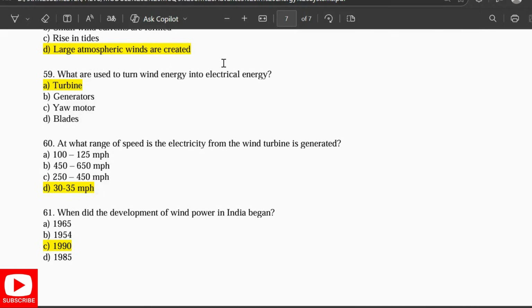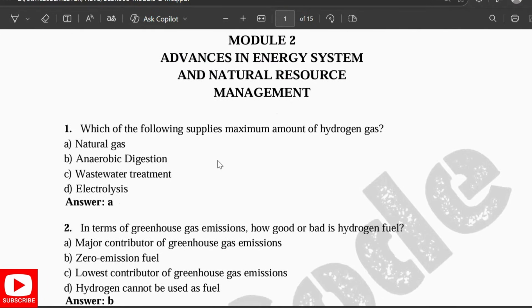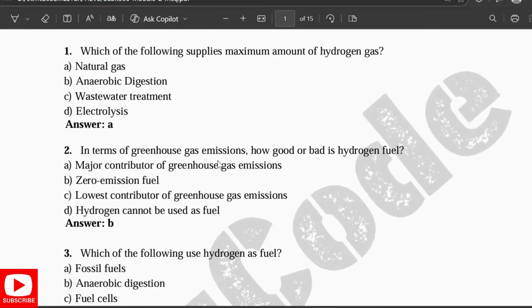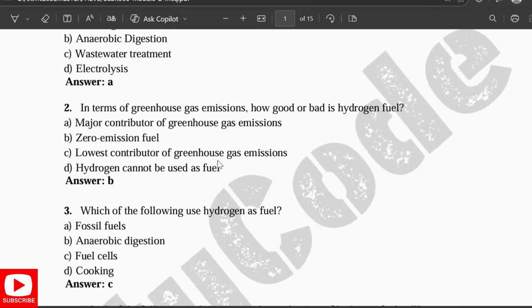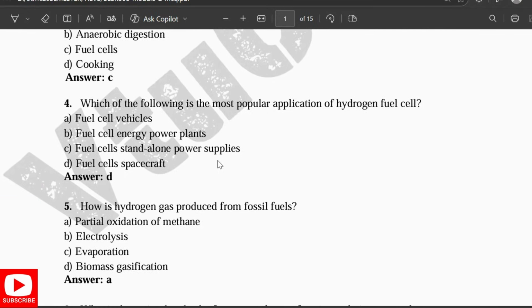In 1990. Next, which of the following supplies the maximum amount of hydrogen gas? It is natural gas. In terms of greenhouse gas emission, how good or bad is a hydrogen fuel? It is zero emission fuel. Which of the following is a hydrogen fuel? The fuel cells. Which of the following is the most popular application of the hydrogen fuel cell? It is fuel cell spacecraft.